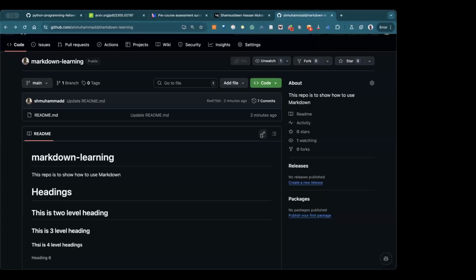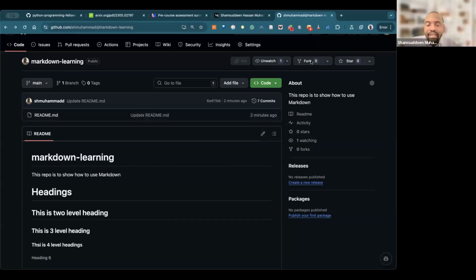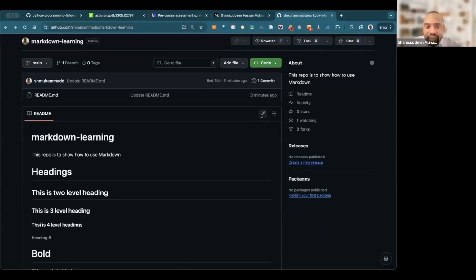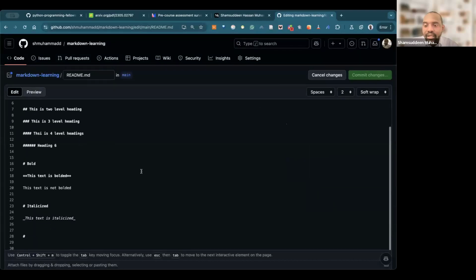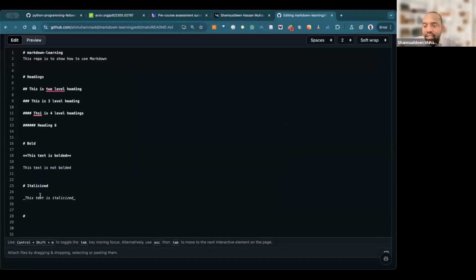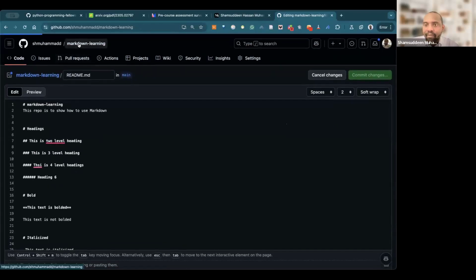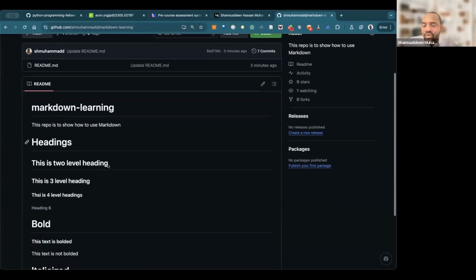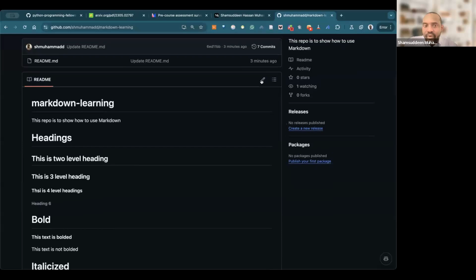Yes, I have done it, but I created the repository online. Everyone created a repository online. Everything is online. So to answer your question, can you see this thing like a pencil? When you click it, it opens the place where you can edit your README. So if you have your README in your GitHub repository and you want to edit, you click this pencil.